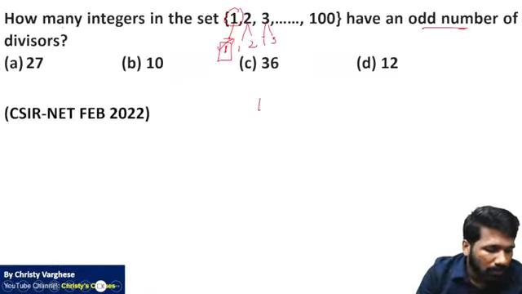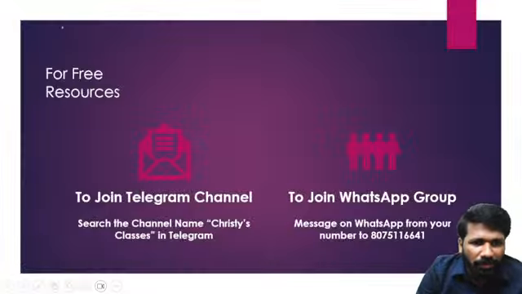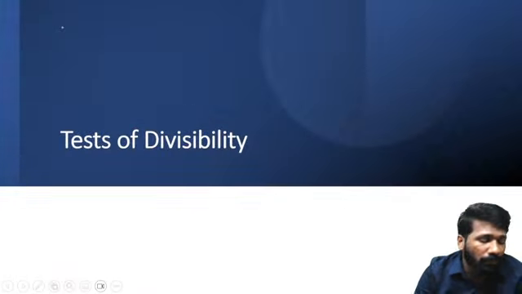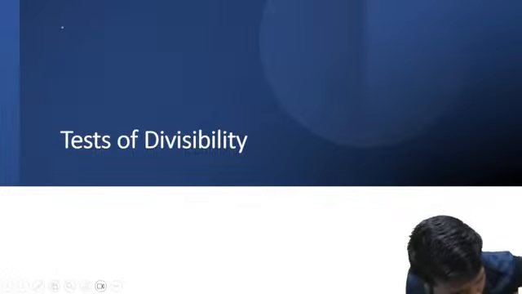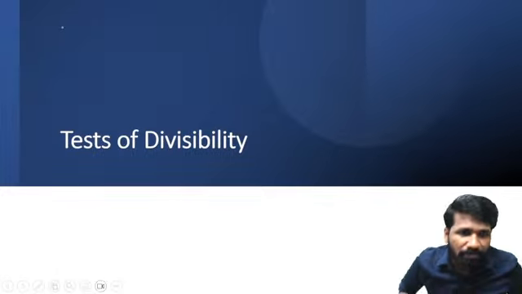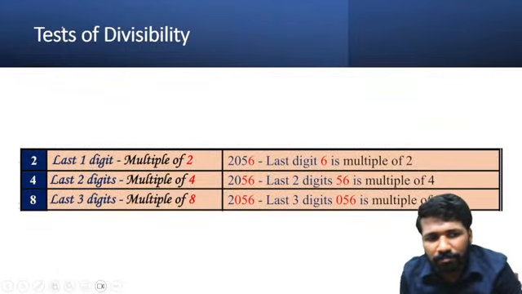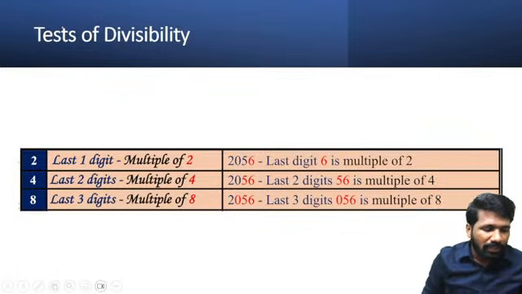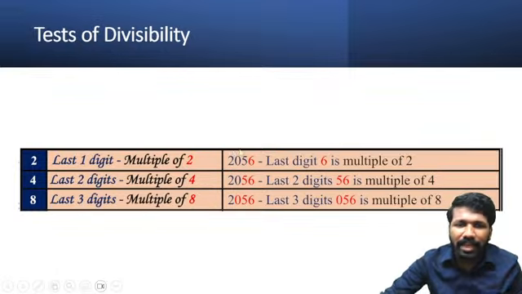So now the idea of test of divisibility, very fast we will discuss. That is needed not only for this chapter, but for upcoming chapters also. In 5 minutes, very fast, we will discuss tests of divisibility of numbers. How to check whether a number is divisible by 2, 4 or 8. These 3 are easy. Just check the last digits.